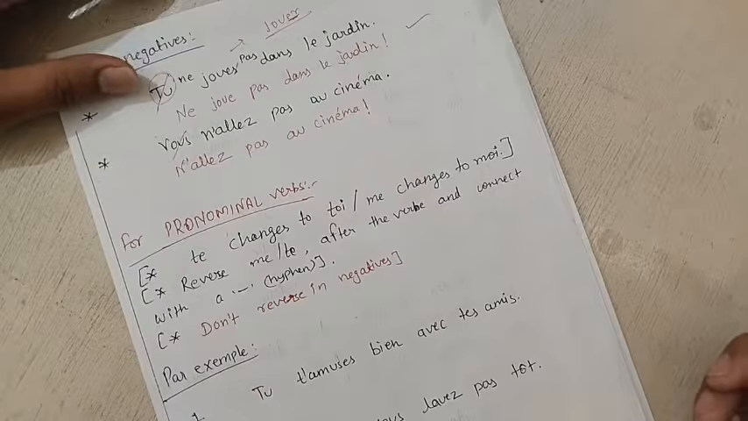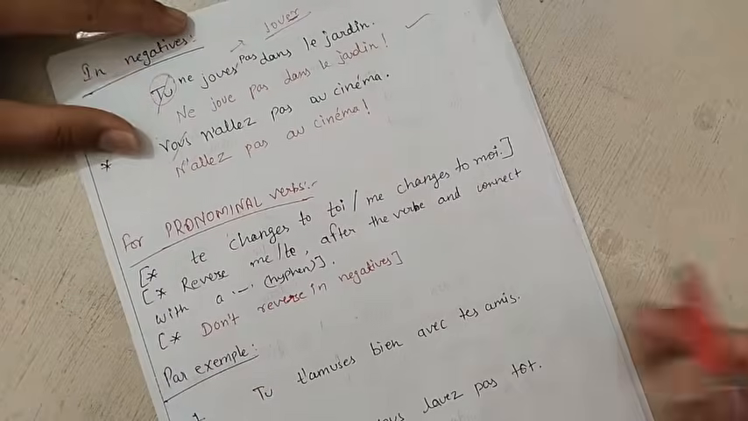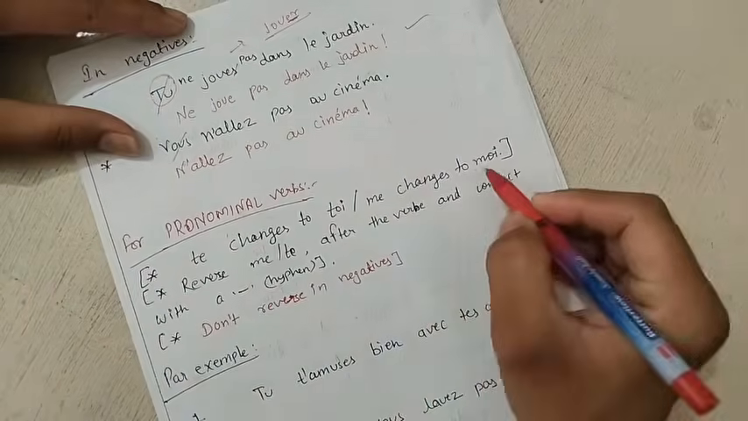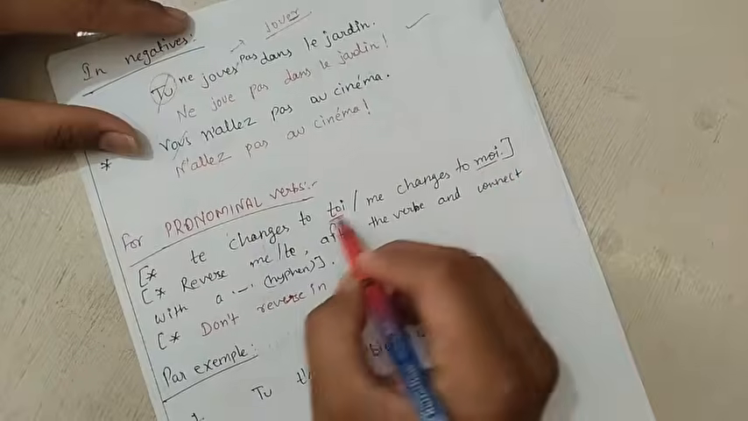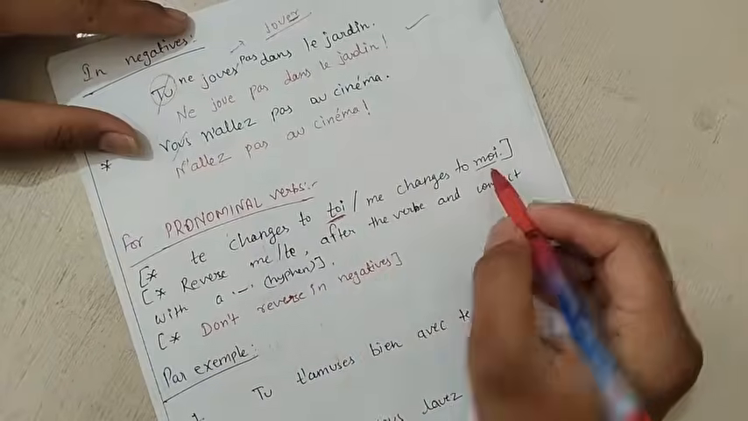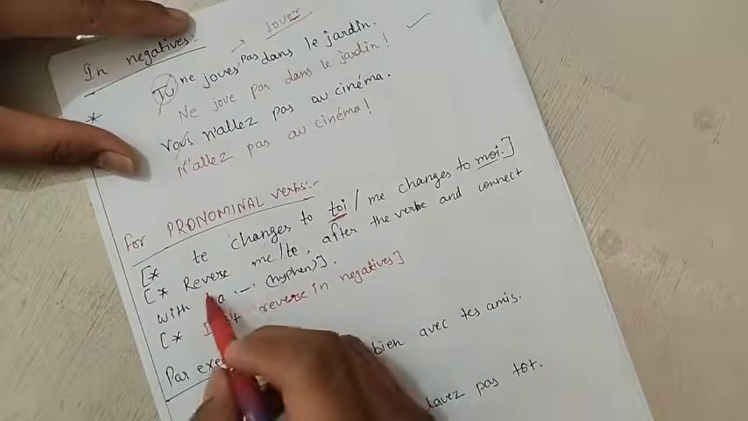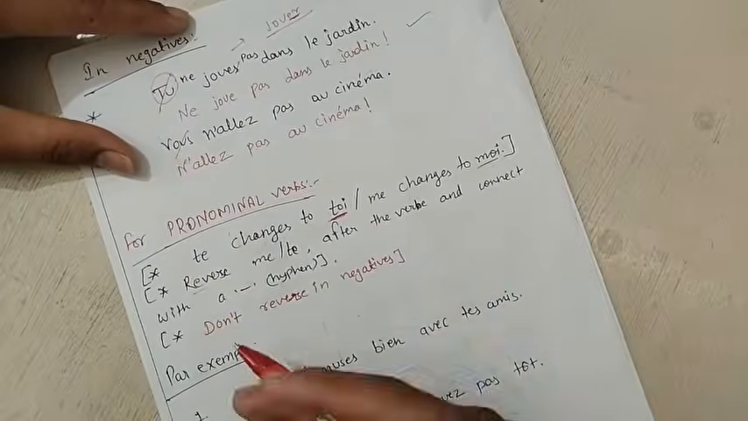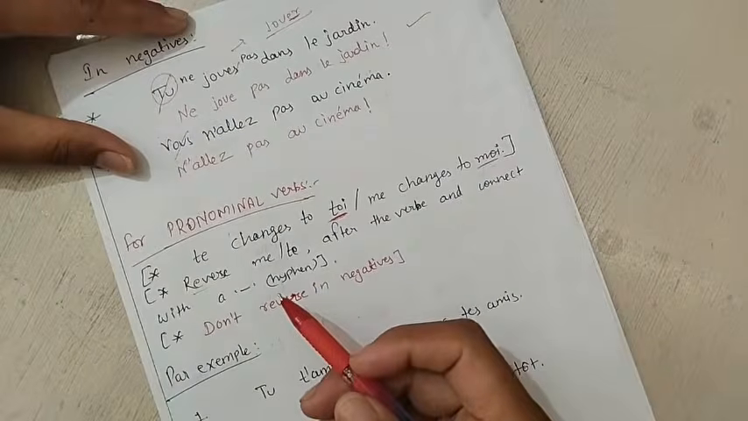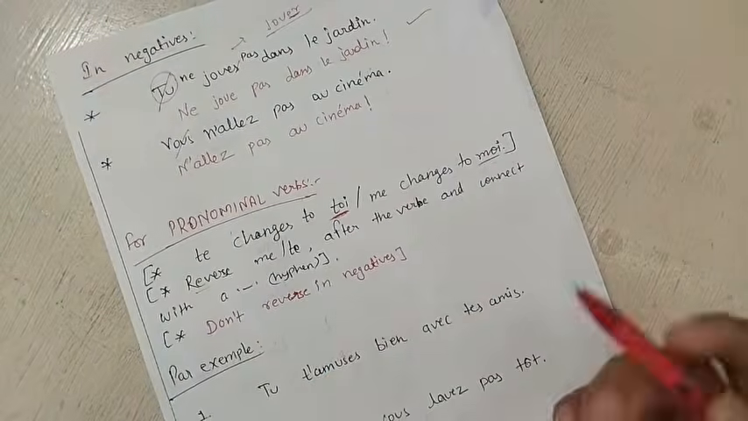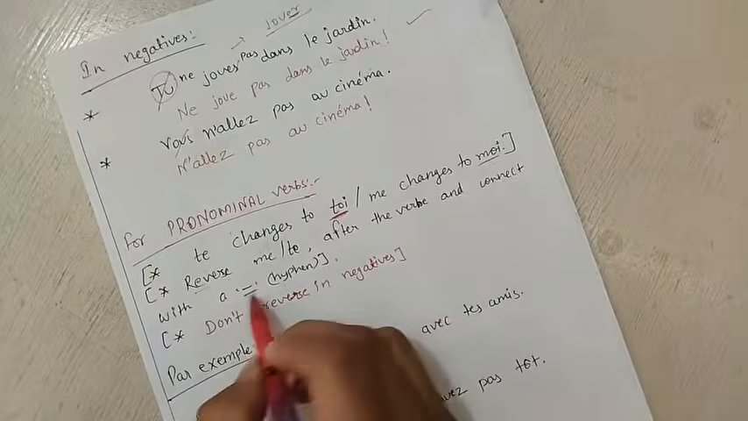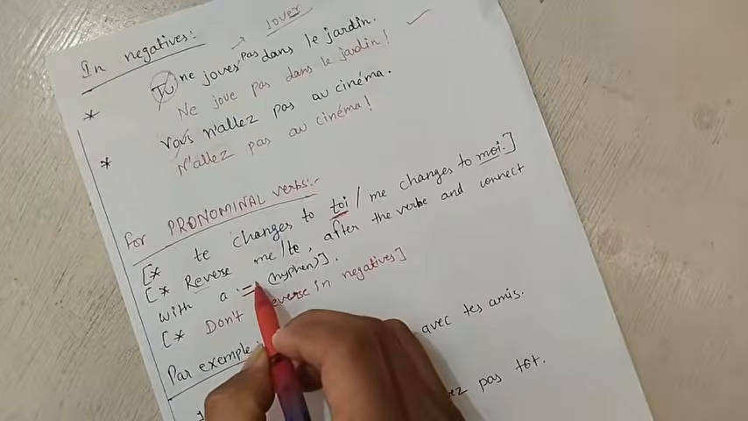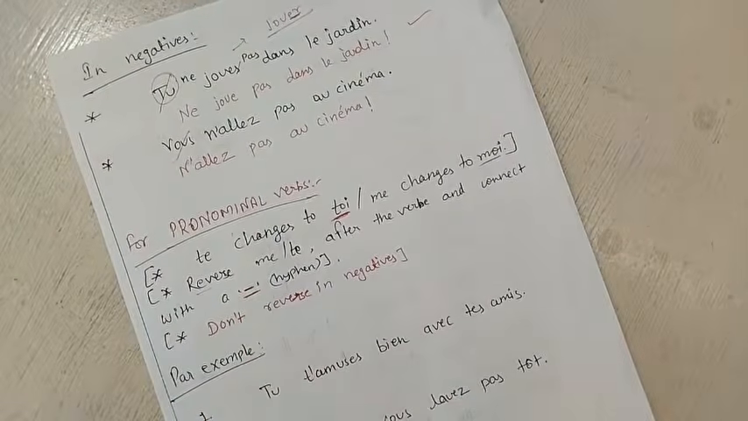So when you are converting it, then te will change to toi and me will change to moi. It will happen here. Me will change to moi, te will change to toi. And we have to do the reverse, like inversion of this reflexive pronoun and the verb. We will inverse it, we will reverse it, and we will connect with a dash or a hyphen. You can see it here, I put it here. We will put a little dash.